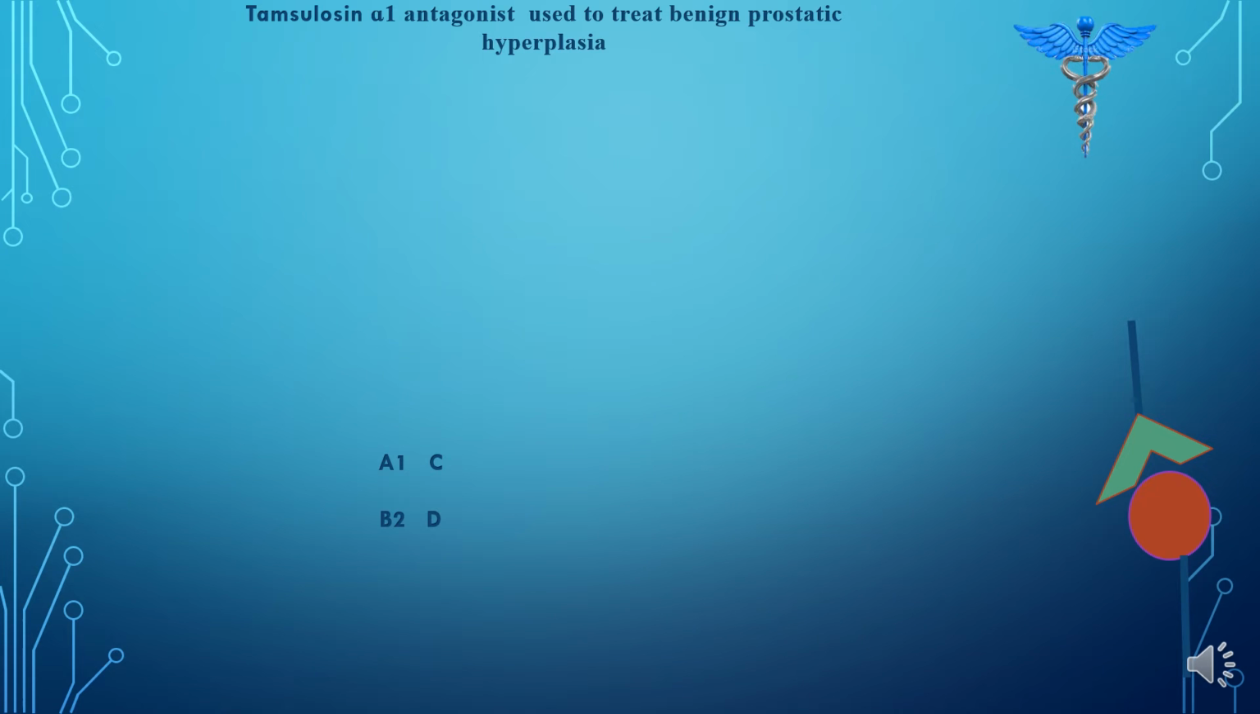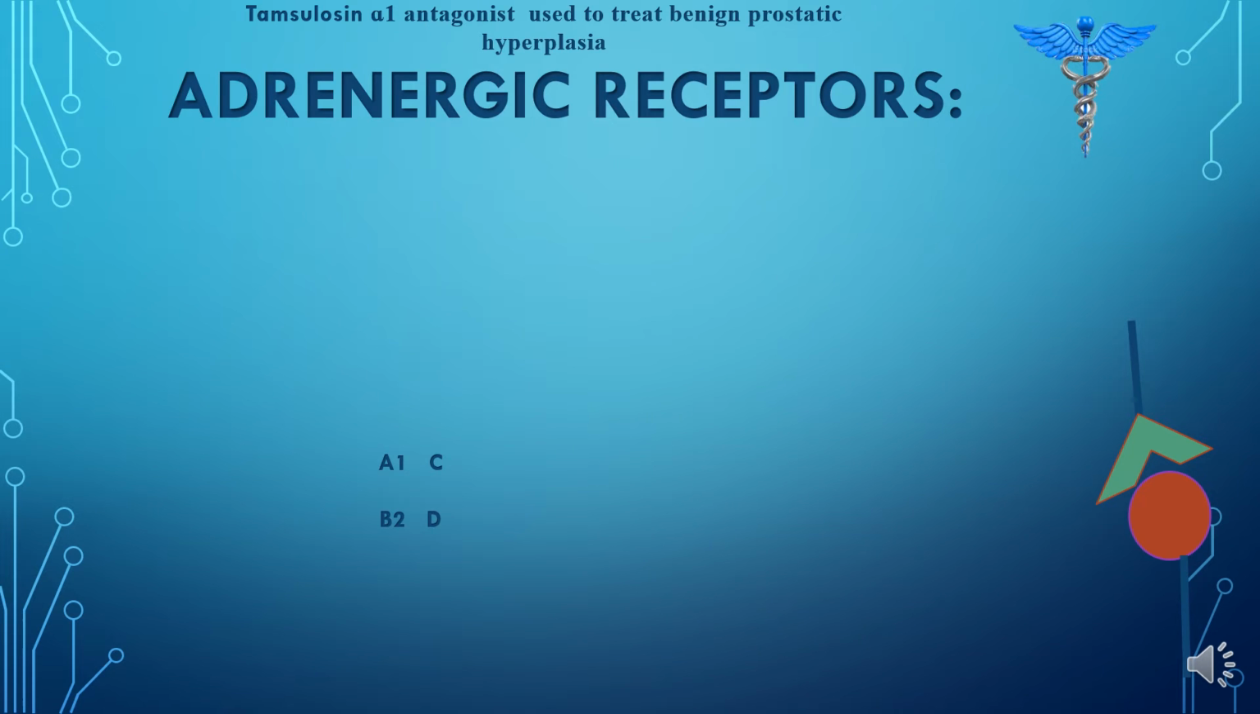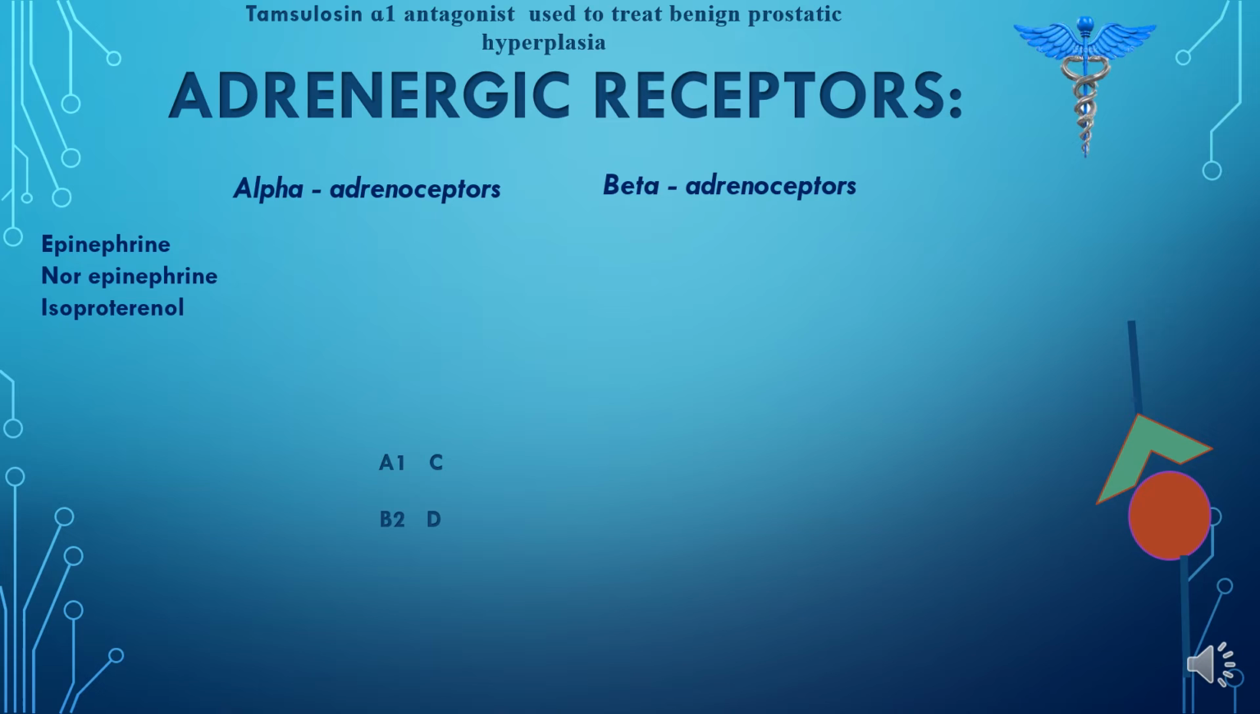Now let's talk about the adrenergic receptors. Adrenergic receptors may be either alpha adrenoceptors or beta adrenoceptors. The classification is based on their affinity to different neurotransmitters. For example, the alpha adrenoceptor shows more affinity towards epinephrine, then norepinephrine, and lastly isoproterenol. Similarly, the beta adrenoceptor shows more affinity towards isoproterenol than epinephrine, and shows a weak response to norepinephrine.